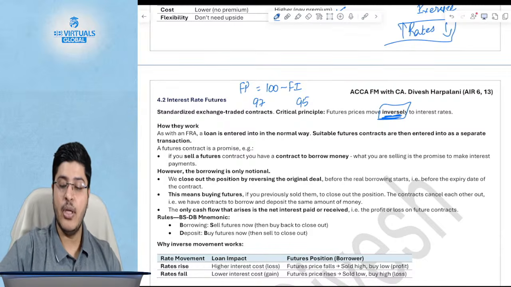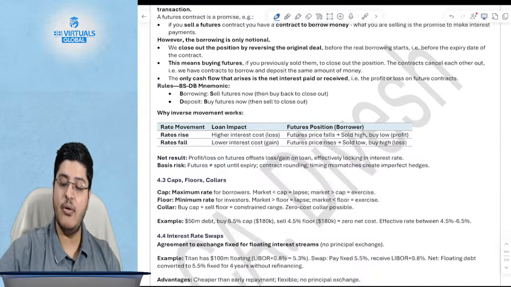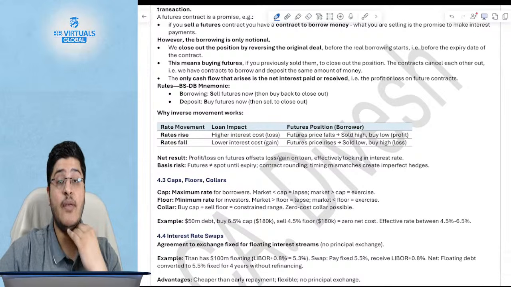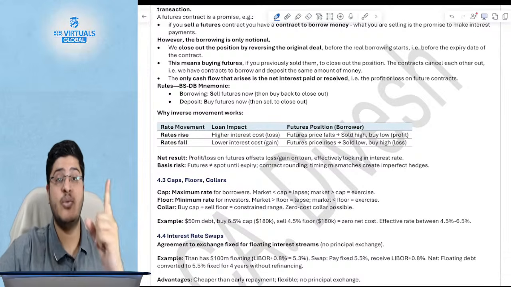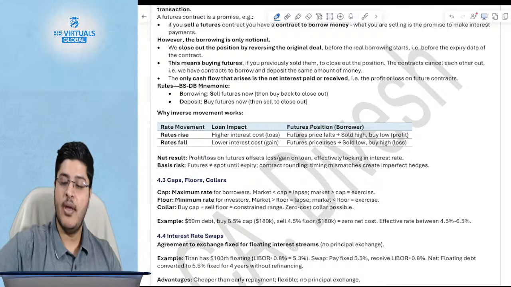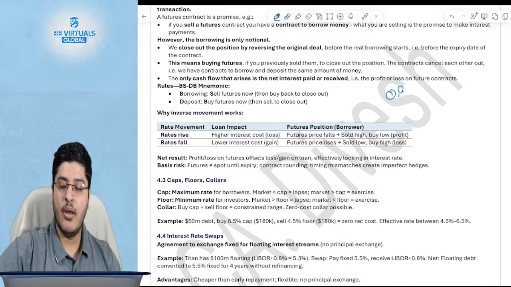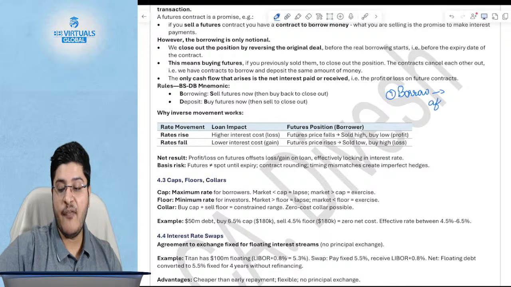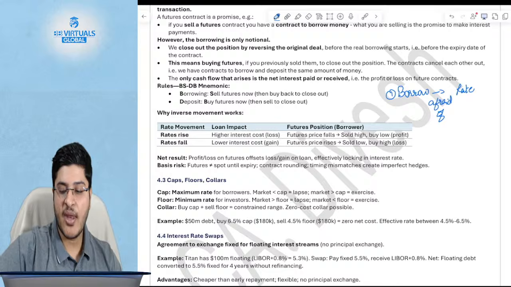So you will say, you have to decide whether you sell the future or buy the future. How do you decide? This is one confusion that all the students have. So how do we decide whether we sell the futures or buy the futures? Okay, you are going to borrow. You are saying I want to borrow. What am I afraid of? I am afraid of rates going up.